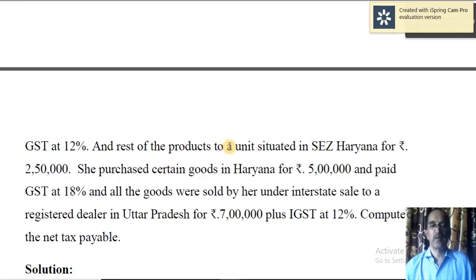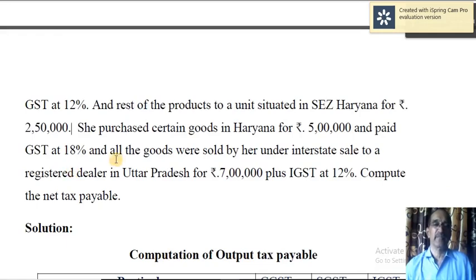That means it should be divided into CGST and SGST equally, 6% each. And rest of the products to a unit situated in special economic zone, Haryana. Of course, if you supply to a special economic zone, it is zero rated, so no tax will be levied on that. She purchased certain goods in Haryana for rupees 5 lakh and paid GST at 12%.